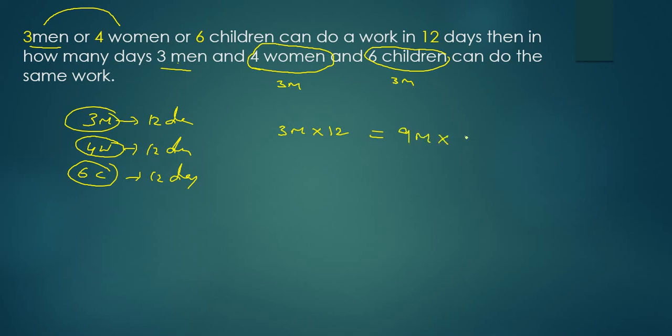Okay, how many days are required? That's what I have to find. 3 ones are 3, 3 threes are 9, so 3 ones, 3 fours. So D equals 4 days.